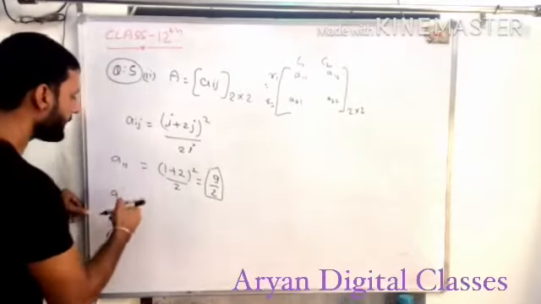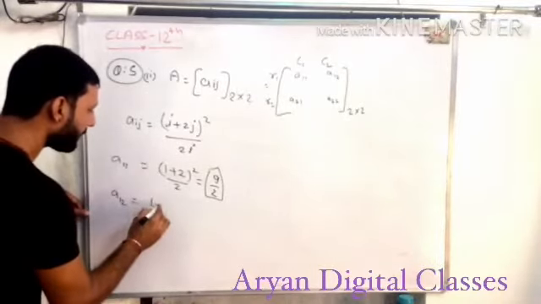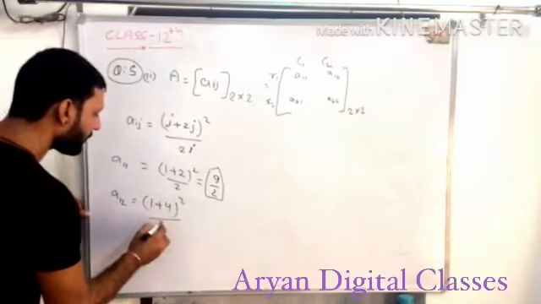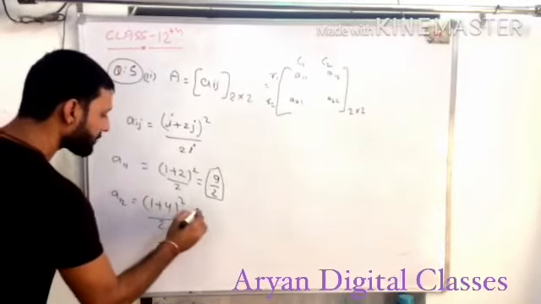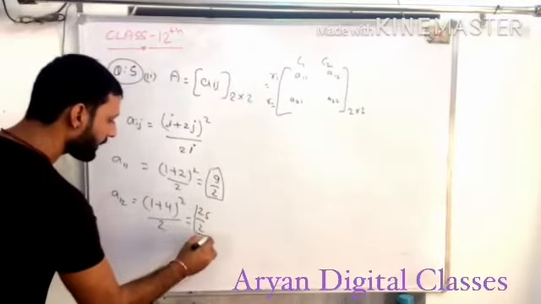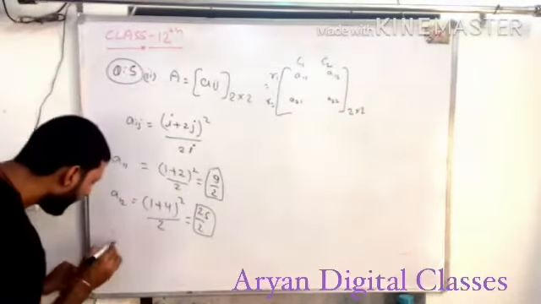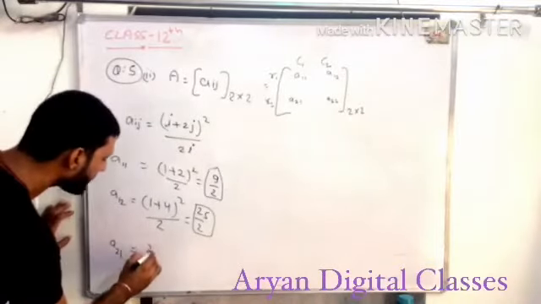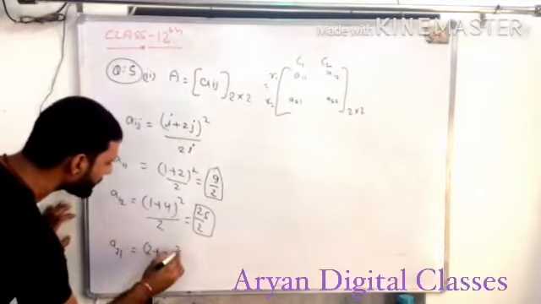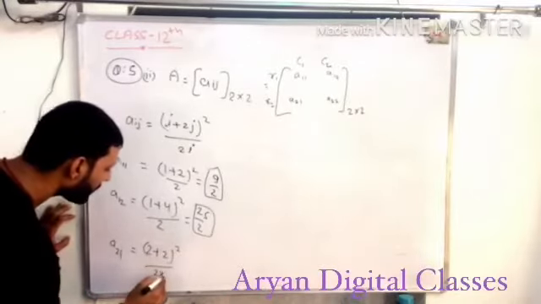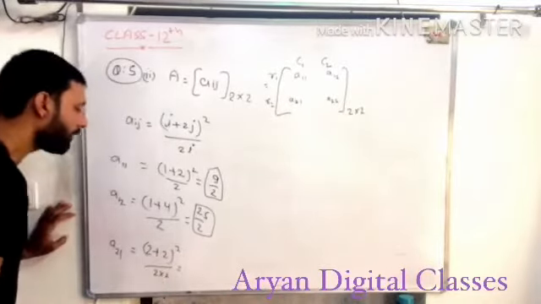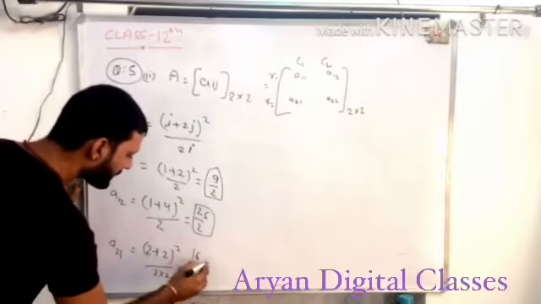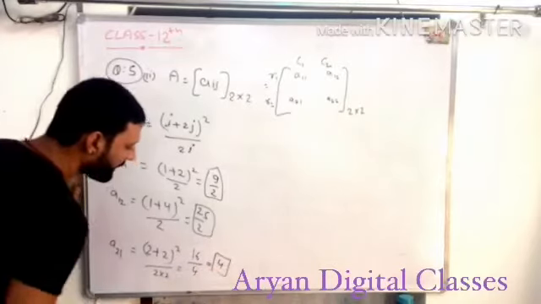A12 is equal to, it means j is equal to 2: 1 plus 4, whole square, upon 2 into 1, which is 2. So 5 square, 25 upon 2. A21 is equal to, it means i is equal to 2 and j is equal to 1: 2 plus 2, whole square, upon 2 into 2, which is 4. 4 whole square is 16, upon 4, is equal to 4. The third element is 4.